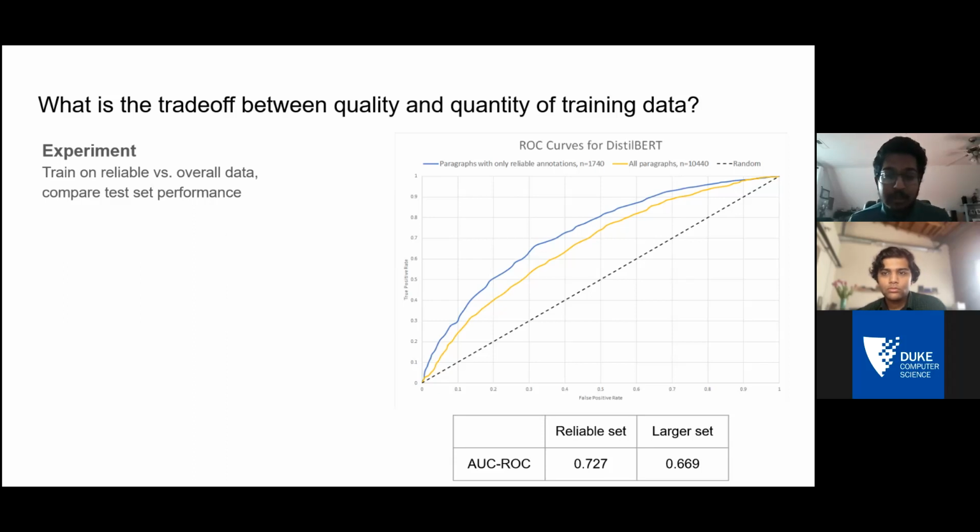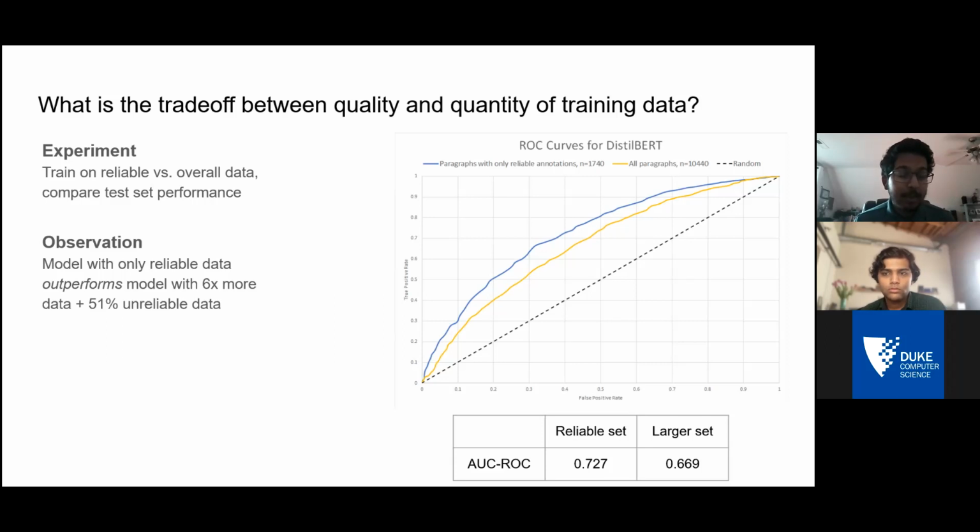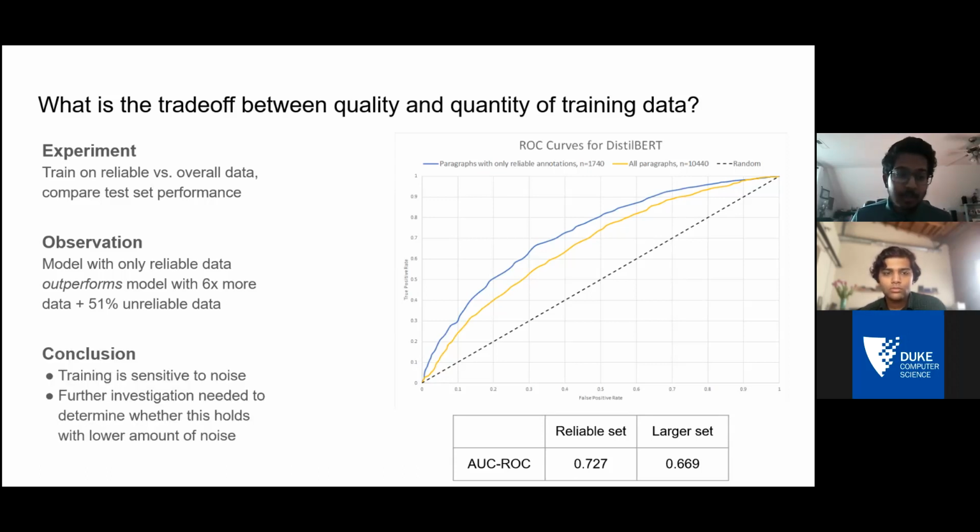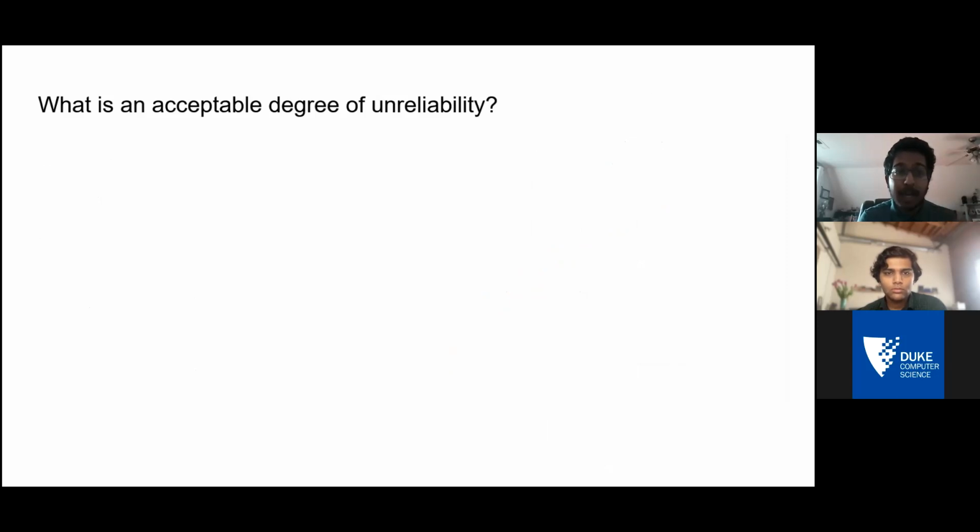So it's 6 times as many paragraphs to work with. As you can see here, the blue line is a lot closer to perfect. The yellow line is a lot closer to random. Specifically, the AUC measurement for the reliable set, which is 6 times smaller, is higher than the one for the larger set. So we can observe that the model only using reliable data is outperforming a model that has 6 times as much data to work with, about half of which is unreliable. From this, we can conclude that on some level, training is sensitive to noise, and we figured we needed to investigate whether this would hold for a smaller amount of noise. So we can see that this holds for a binary comparison of reliable versus overall, and now we can see how it looks with a more fine-grained comparison.